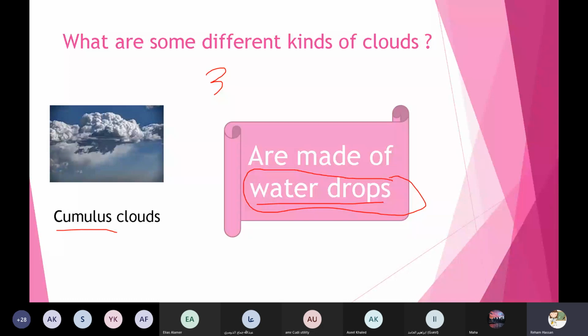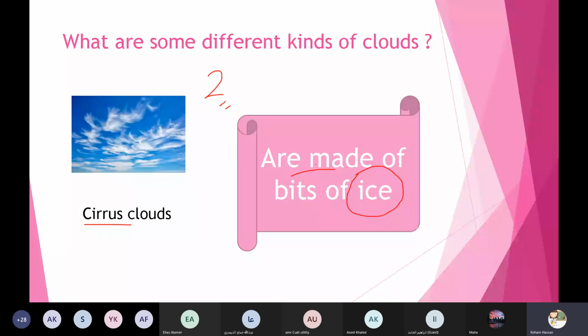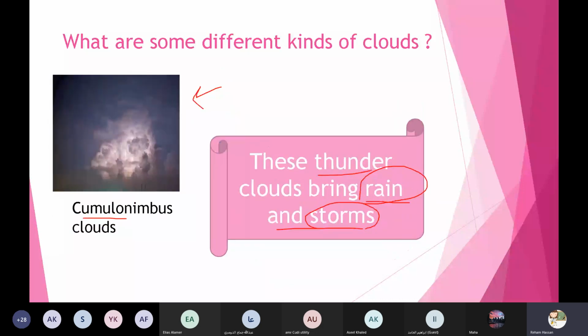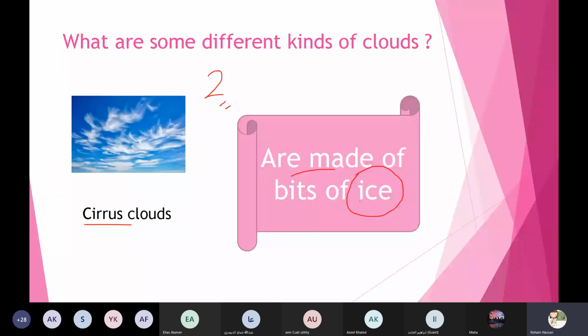Okay, so we have different kinds of clouds. Look at this one, the cumulus one. It is made of water drops. And what about this one? This one is made of bits of ice. And the third one, this is thunder clouds, and they bring rain and storms.